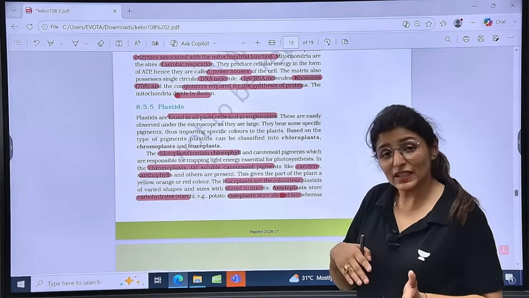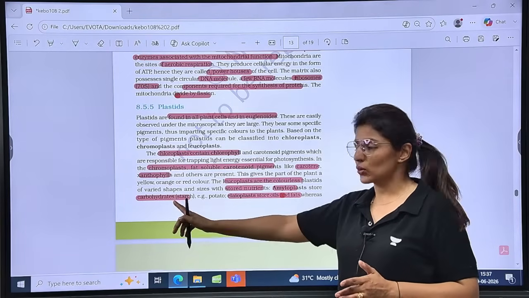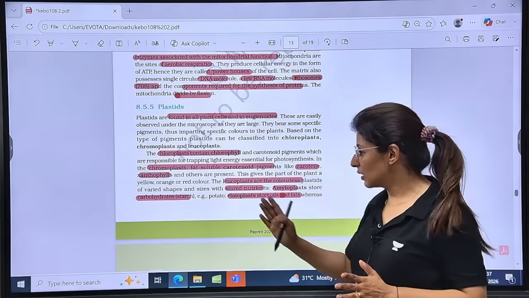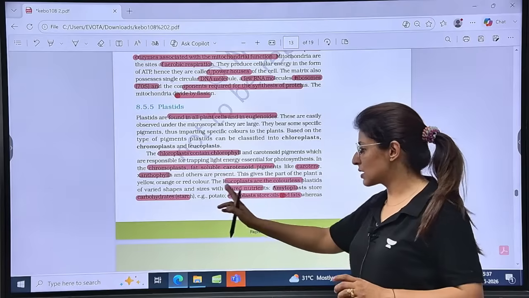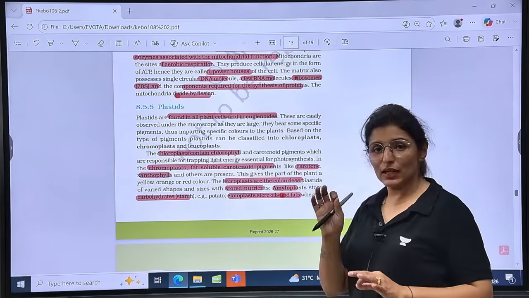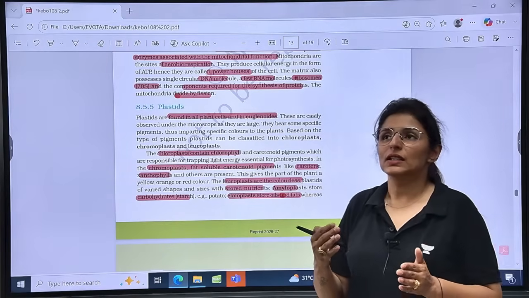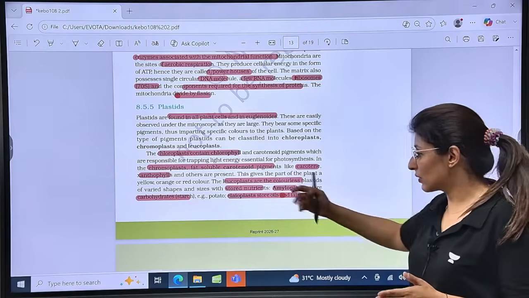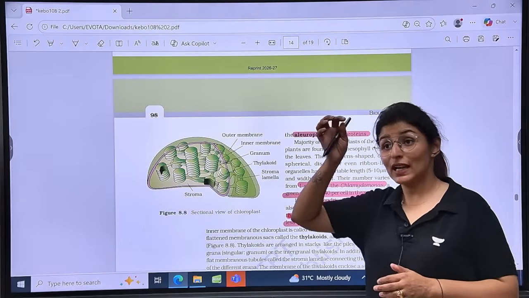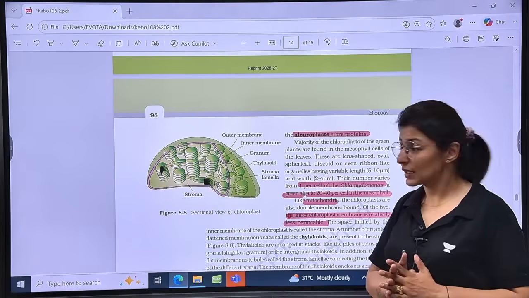Now, based on the type of nutrient stored, leucoplast can be amyloplast. Amyloplast will store carbohydrate. Amylo word is always related to sugar. Is that clear? Carbohydrates, usually starch. It stores starch, like in potato, rice, right? Then elaioplast. Elaio word is for oil. It stores oil and fats. So all the oil seeds have lots of elaioplast. Whereas aleuroplast stores protein. Do you remember the aleurone layer? It was a protein layer. So aleuroplast stores proteins. Is that clear to all?